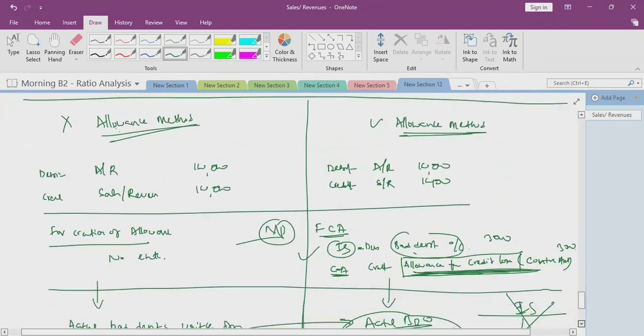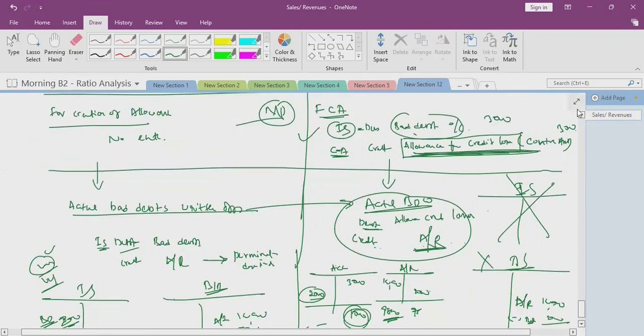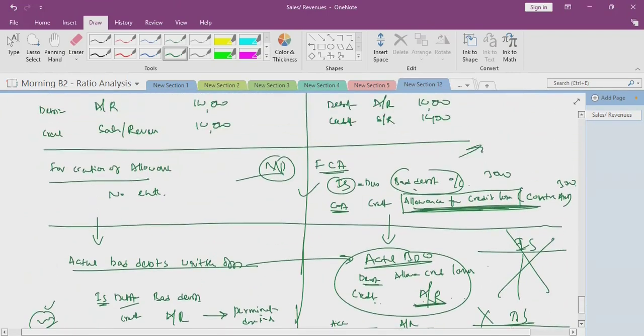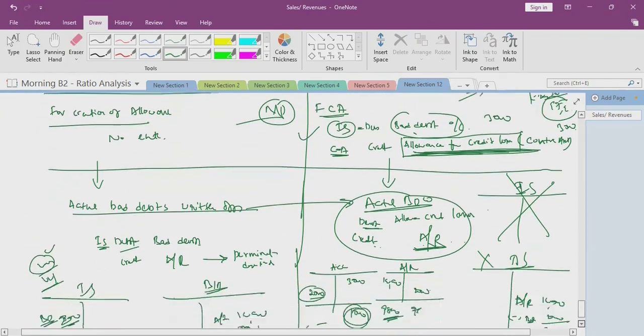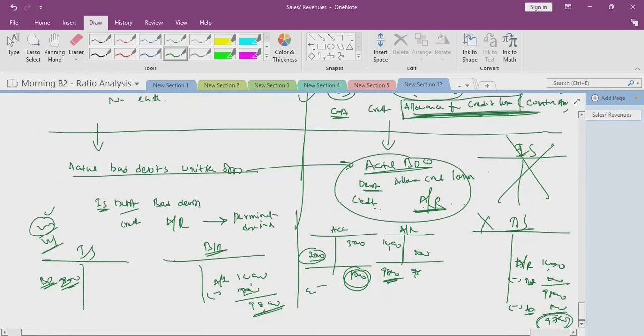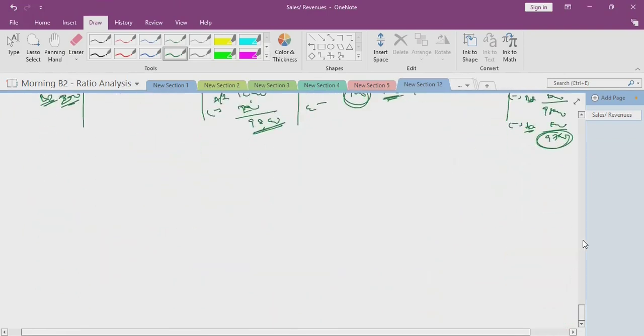When we create this, in the balance sheet, accounts receivable 100,000, allowance for credit loss 3,000, so it is 97,000. So net effect after the bad debts is also the same, 97,000. So there is no change when the bad debts are actually written off.